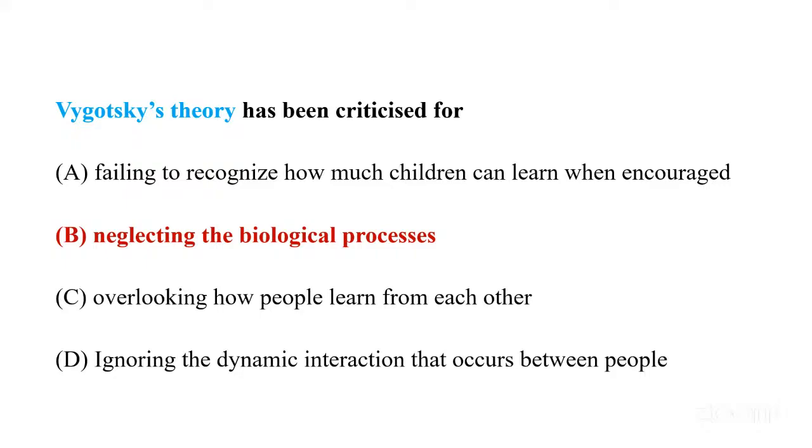Of course we know Vygotsky's work. He has emphasized social interaction, interaction with others. If a child is encouraged, then he actually learns a lot. We know all this. So A, C, D are part of his theory, but B is the criticism that he got, that he has neglected the biological process.